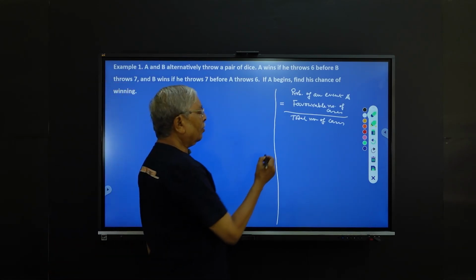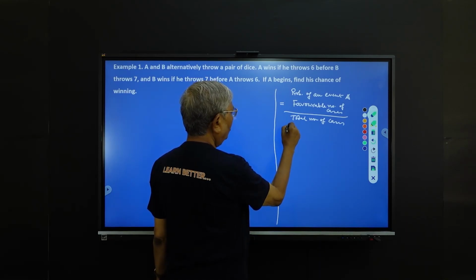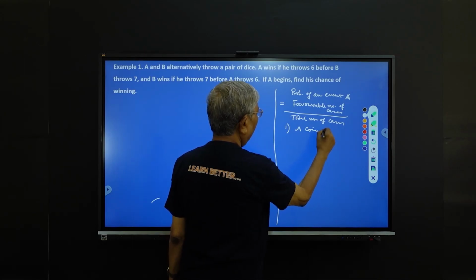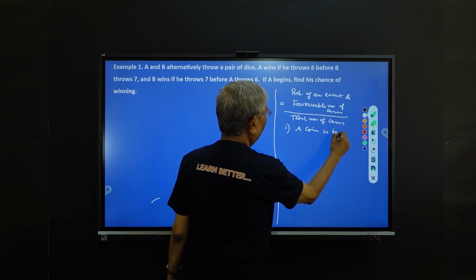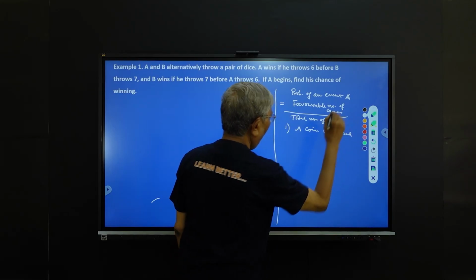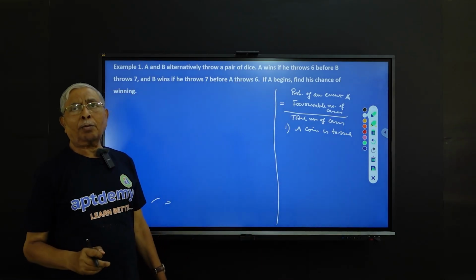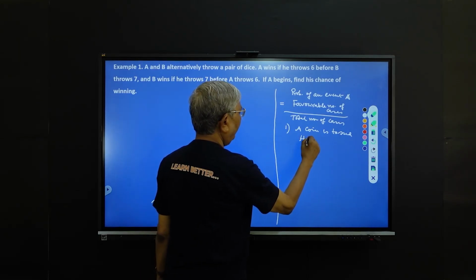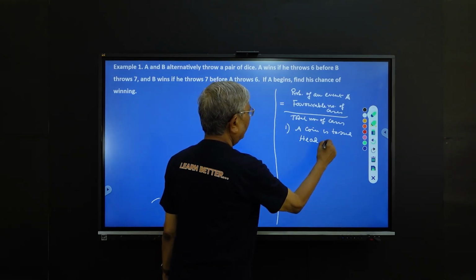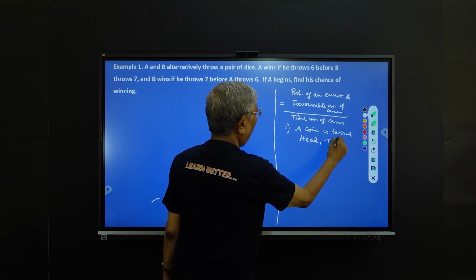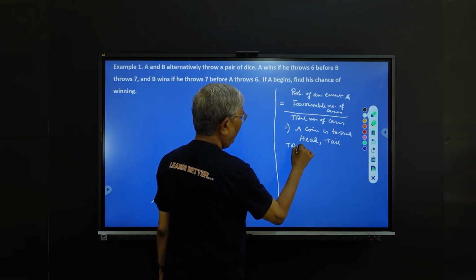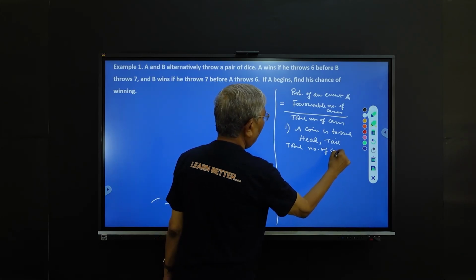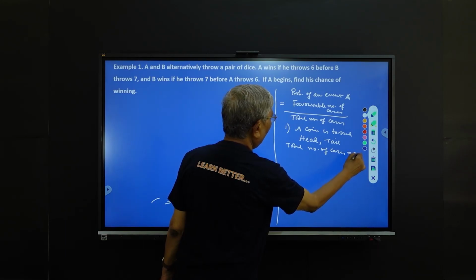I am taking two examples. Number one: suppose a coin is tossed. What are the total number of cases? One face is head, the other is tail. So the total number of cases is 2.